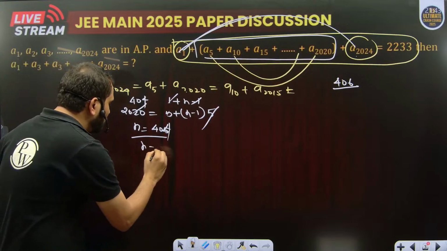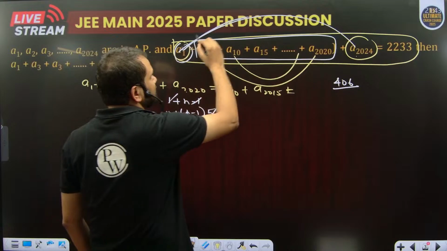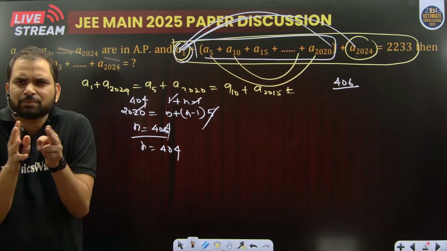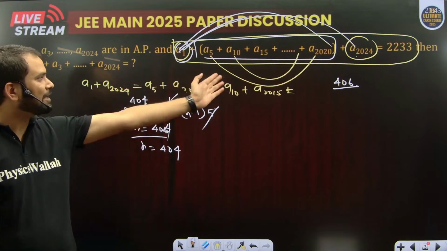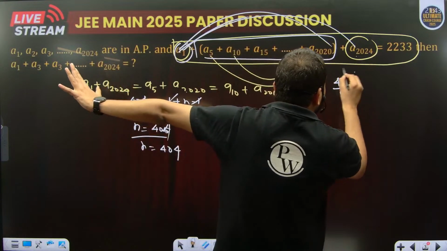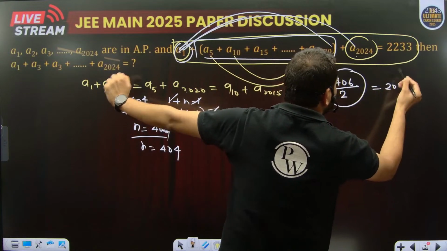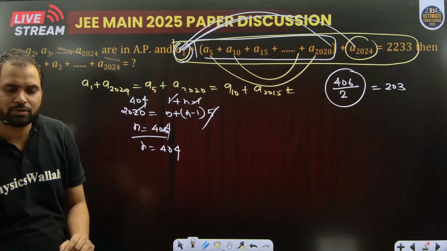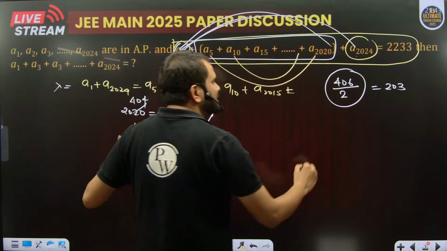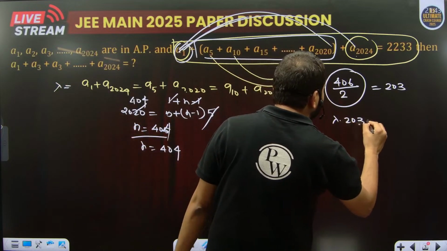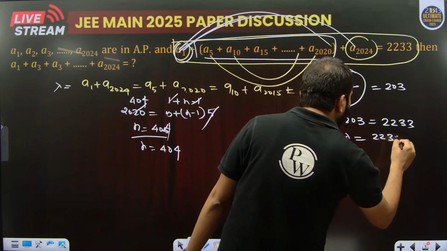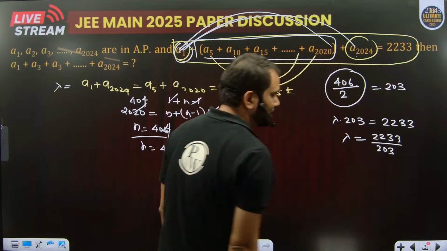Sorry, n is equal to 404, and two terms will become a single pair giving the same resultant sum as the other pairs. So the total number of pairs will be 203. Yes or no? Let the sum of every individual pair be lambda. Can I say lambda into 203 is equal to 2233, or lambda is equal to 2233 divided by 203?